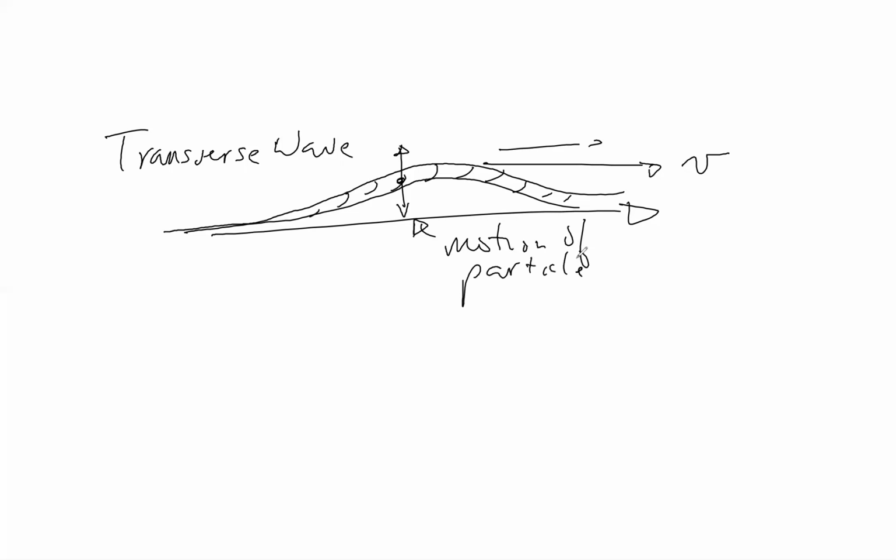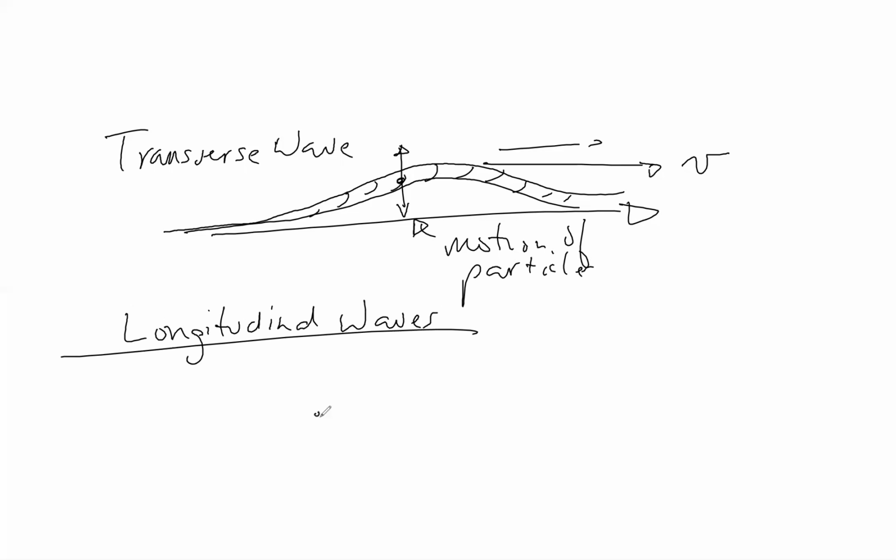Now the other type of wave is when the particles move in the direction of propagation. They move forward and back, and those are longitudinal waves. The best example for that is going to be sound. Particles move parallel.